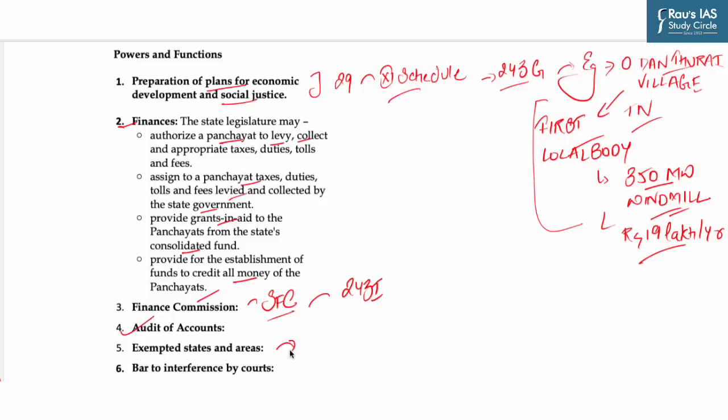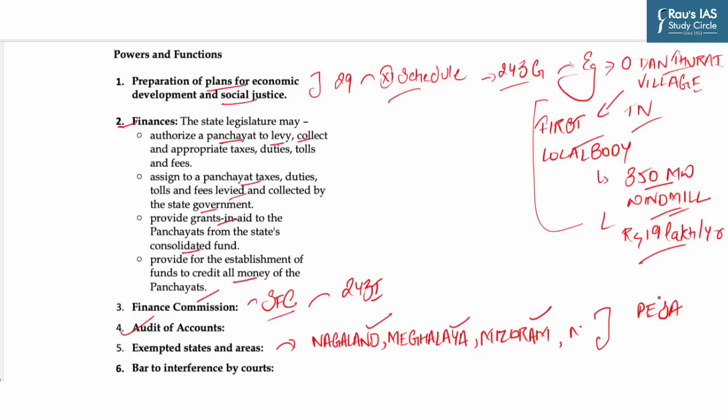Also, this Act does not apply to the states of Nagaland, Meghalaya, Mizoram, and certain other areas like the hill areas of Manipur, for which a district council exists, and the Darjeeling district of West Bengal, for which the Darjeeling Gorkha Hill Council exists. However, Parliament can extend this part to these areas subject to the exceptions and modifications it specifies. Also, Parliament enacted the provisions of the Panchayats Extension to Scheduled Areas Act 1996.